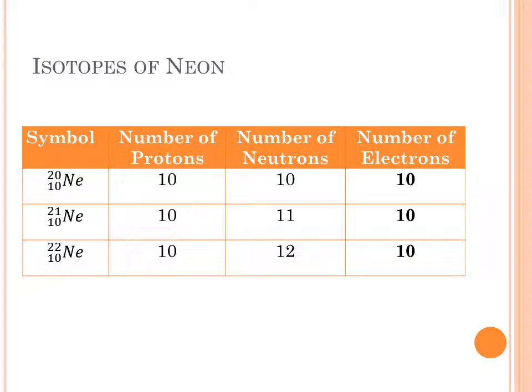Neon-21 has 11 neutrons because it takes 10 plus 11 to equal 21. Neon-22 will have 12 for very much the same reasoning. 10 plus 12 is 22. And so that's the number of protons, neutrons, and electrons, assuming a neutral atom, for neon.